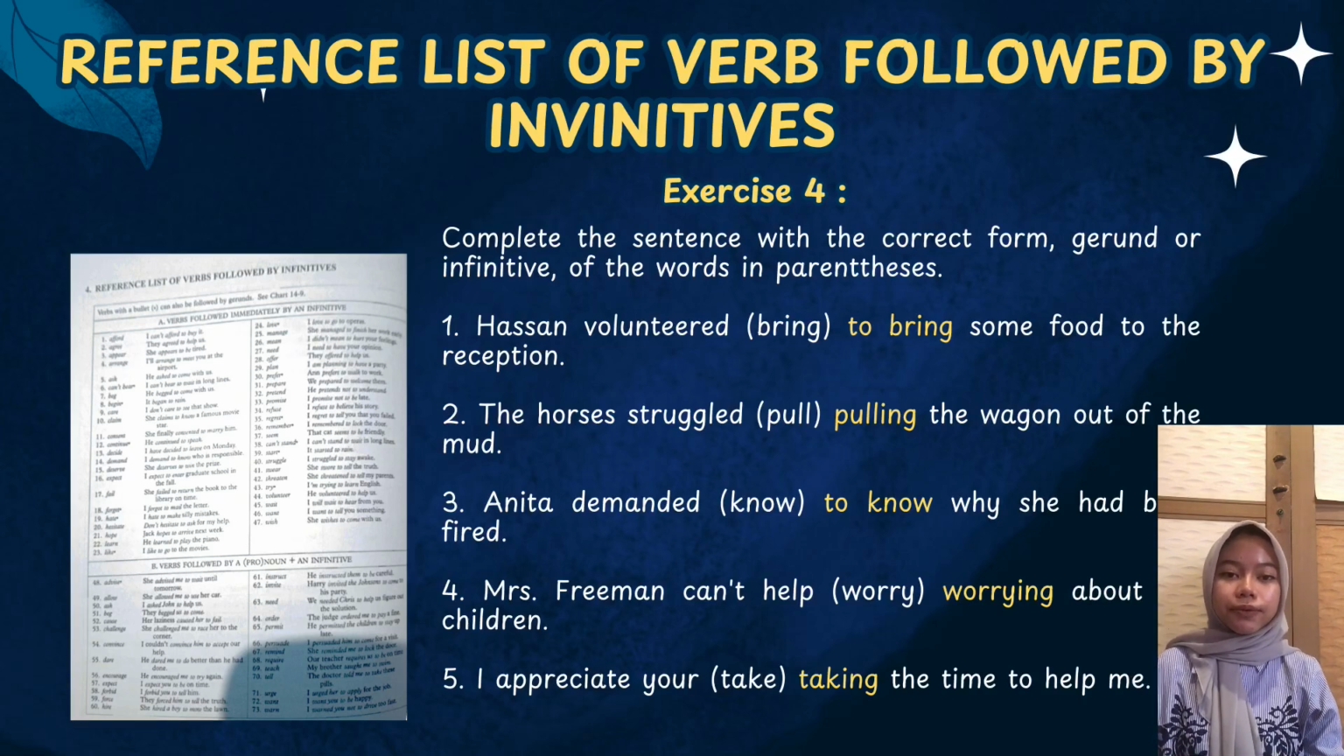Part B, verbs followed by a pronoun plus an infinitive. In this structure, the verb is followed by a noun or pronoun, then the infinitive. The pattern is verb plus pronoun plus to plus verb. It's used when someone is being told or asked to do something. For example, from the list are advise, she advised me to wait, allow, she allowed me to use her car, encourage, he encouraged me to try again. Here, the noun or pronoun is the object receiving the action.